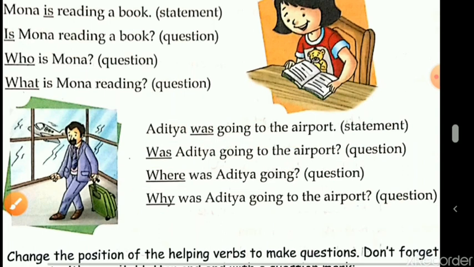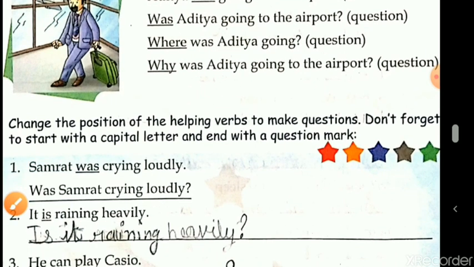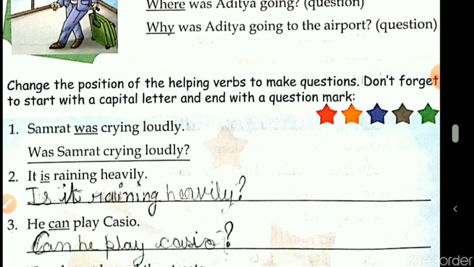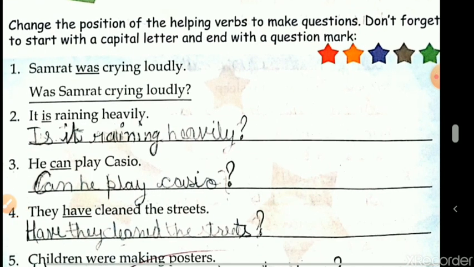Now you need to remember this, that the question always begins with a capital letter and ends with a question mark. Now students, next exercise is change the position of the helping verbs to make questions. Don't forget to start with a capital letter and end with a question mark. As said, students, please remember that all the questions, they begin with a capital letter and end with a question mark.